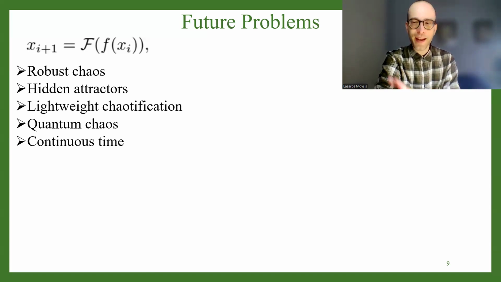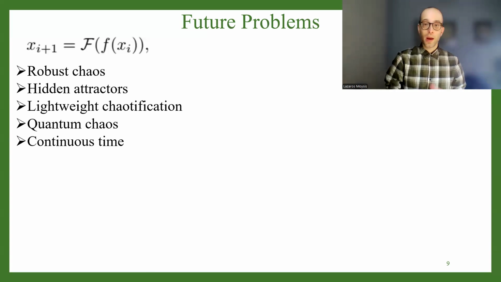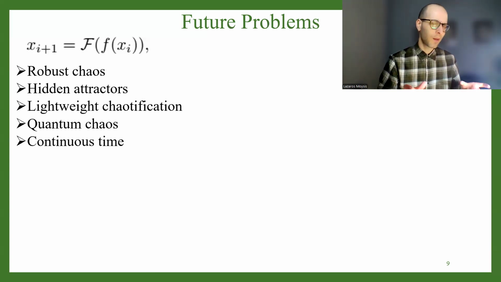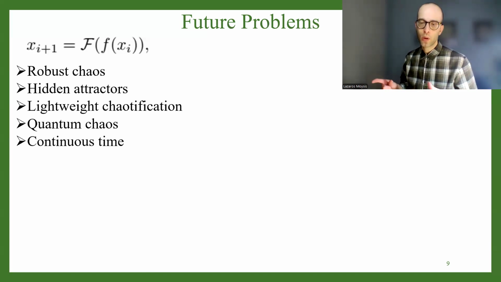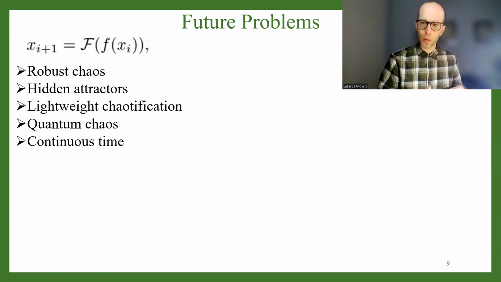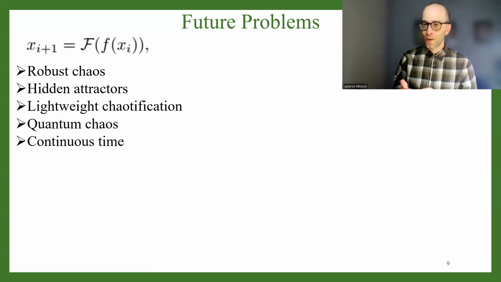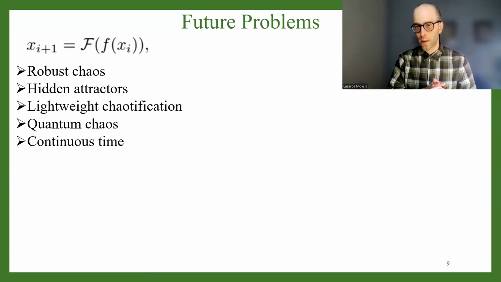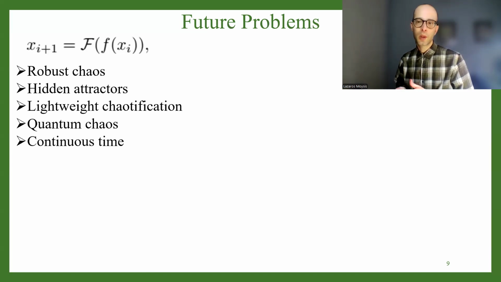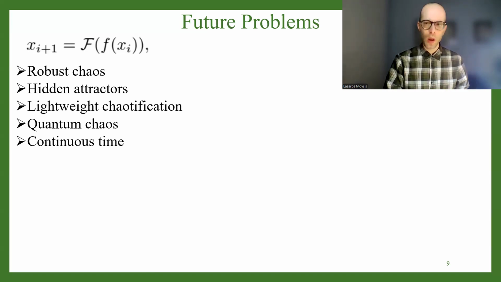And of course, a very big topic for the future is quantum chaos. Within the last 5 years, there have been some works on quantum chaotic systems. Not a lot, but there have been a couple. I believe in the next 10 years, we're going to see a lot more papers published on quantum chaotic systems. So I believe quantum chaotification is going to be a very trending and very interesting topic to study in the future.